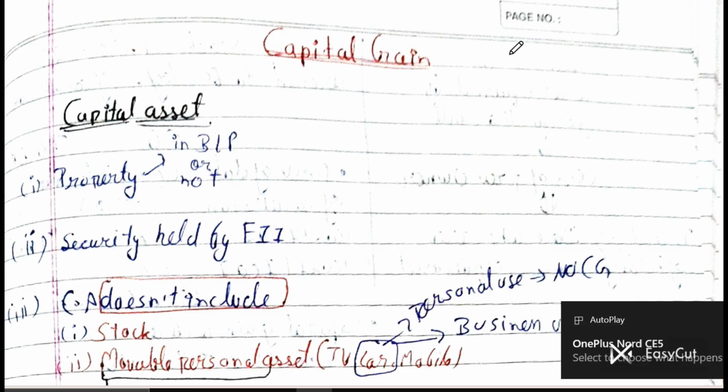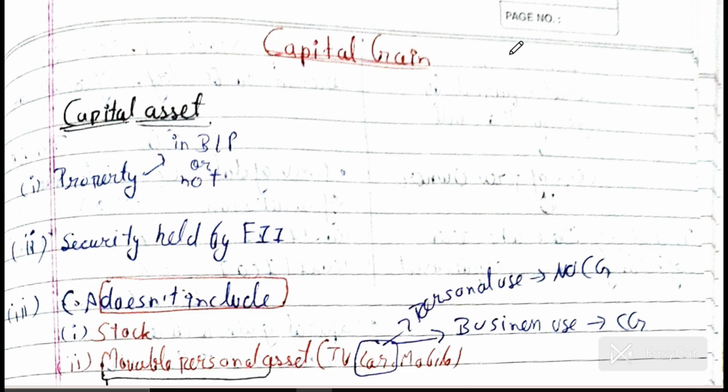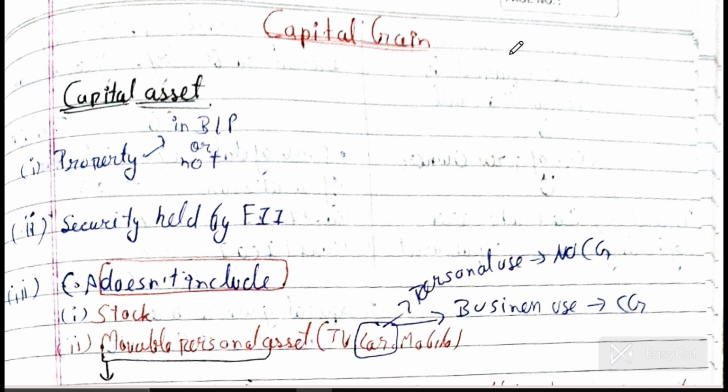So first we will start with the definition of capital asset. From where will the question come? The question will ask from the exceptions, like all personal movable assets are not capital assets. Stock in trade is also not a capital asset. It comes in MCQs, a 4 to 6 marks question, that identify which one is a capital asset and which one is not. Any stock in trade is not a capital asset. Any personal movable asset is not a capital asset, and any jewelry is a capital asset.